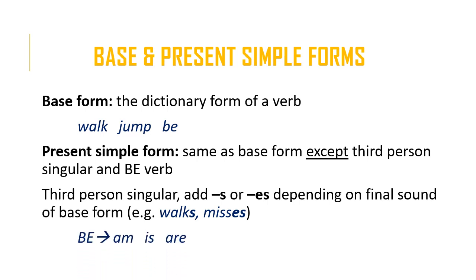So we need to add an ES, so an extra syllable. And be has three different forms in the present simple. Am for the first person singular, is for the third person singular, and are for all the other forms.